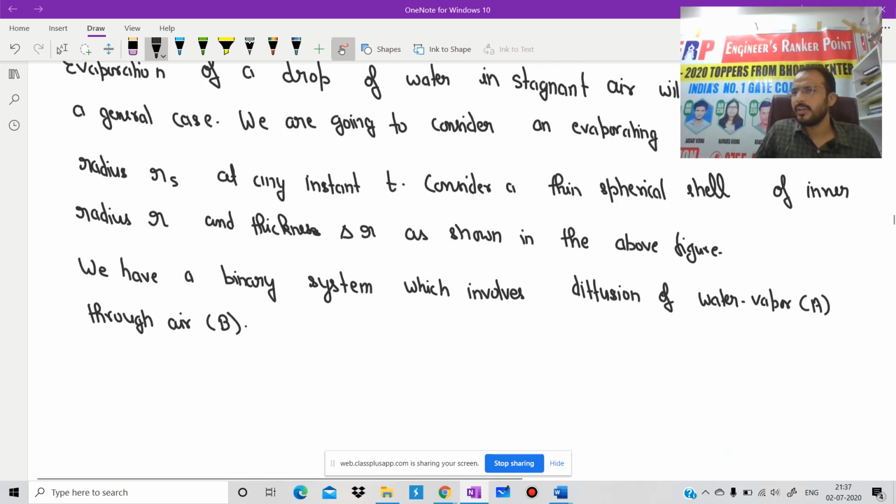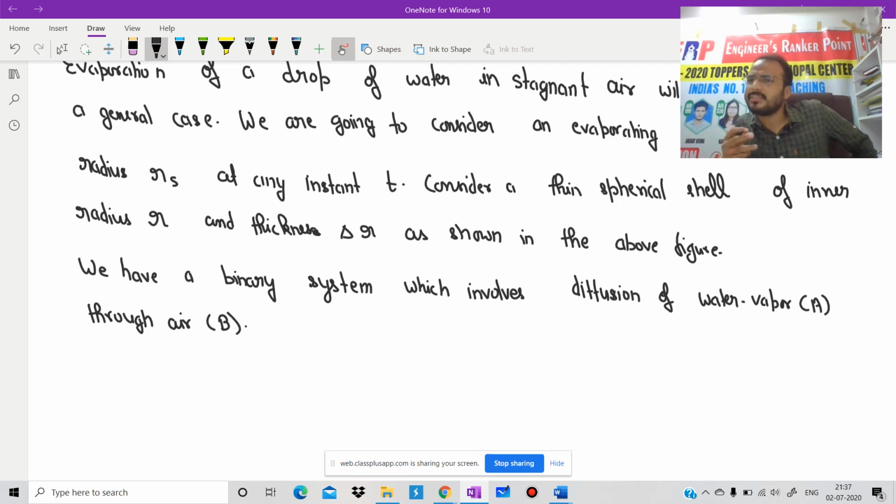Now suppose we have 2 points at r and at r plus delta r. If we consider a mass balance across that section, from our process calculations we know that in minus out is equal to accumulation if there is no generation. Rate is equal to flux into area.